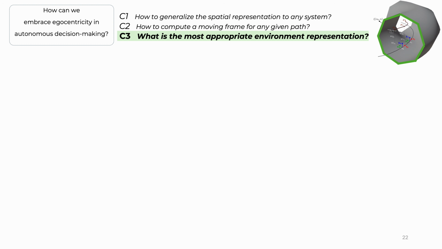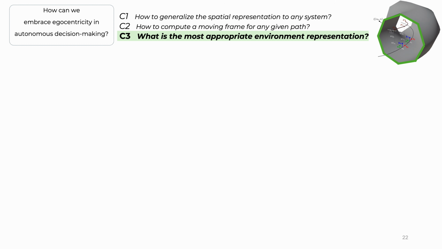In the third contribution, we are going to talk about how to represent the environment. This comes from the fact that if we want to embrace egocentricity in the most generic sense, we need the ability to describe arbitrary obstacle-free environments. And to do that, we cannot rely on tube-shaped or tunnel-shaped homotopies.